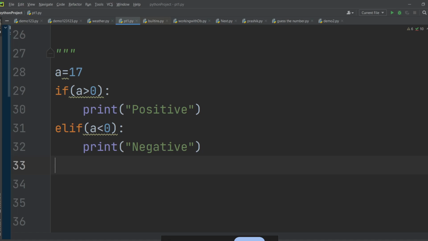I don't have to check any condition for 0. I will directly write else colon. Yeah. So print 0. Right? Are you getting this, guys? How we can use if elif else statements? Yes, sir. Everyone, yeah. So what is the output of this program?